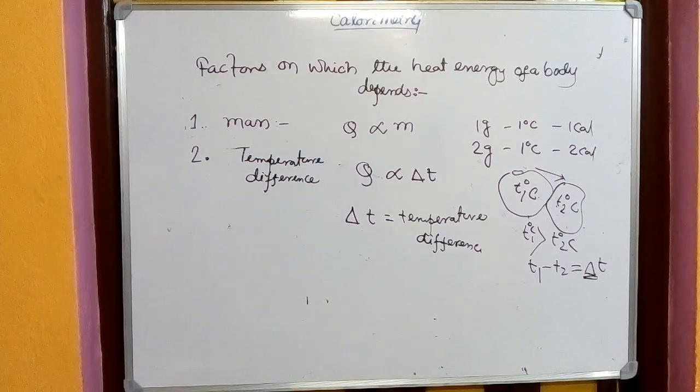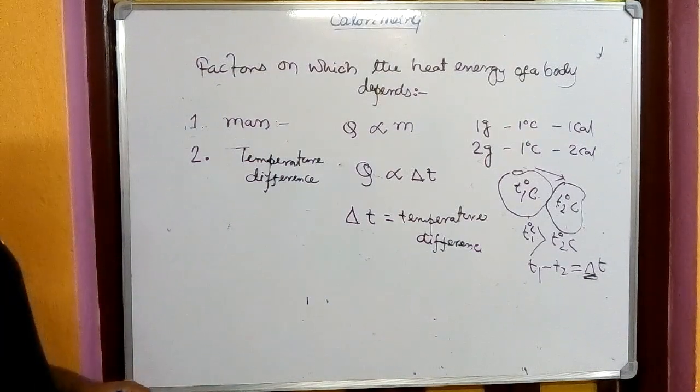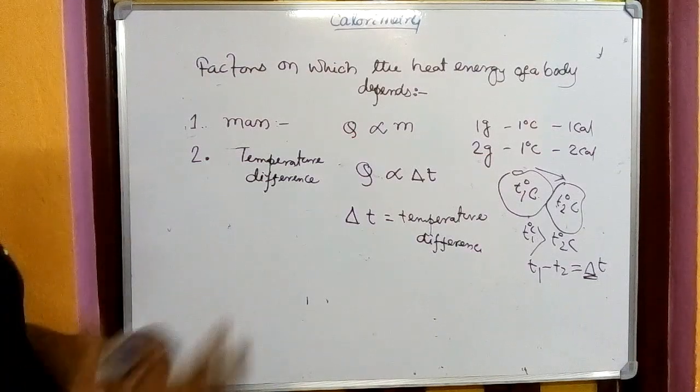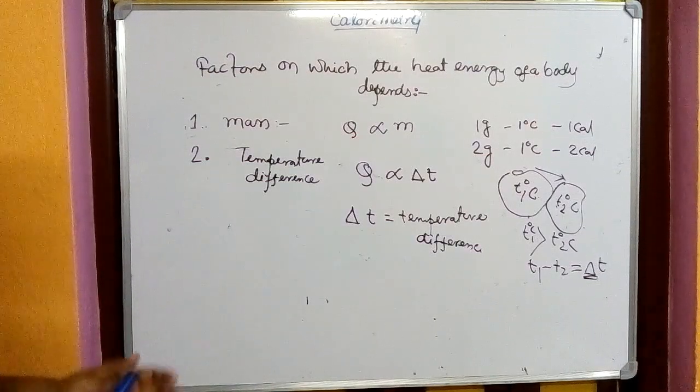But if it has been in the fire for a long time and you touch the container, it may even be part of a great accident. Your skin is burned, some problem will happen. So more the temperature difference, more heat energy will be absorbed by you. So these two are the factors.